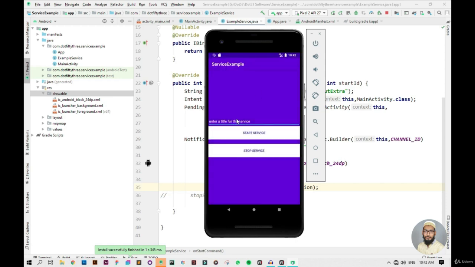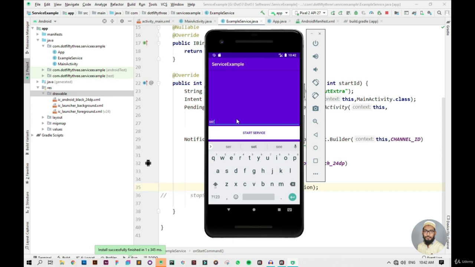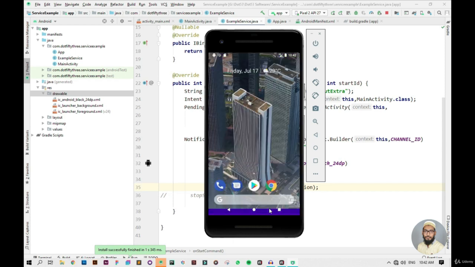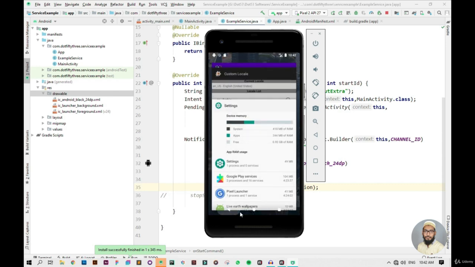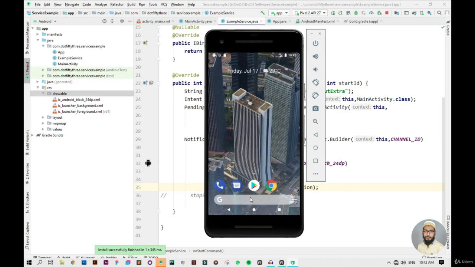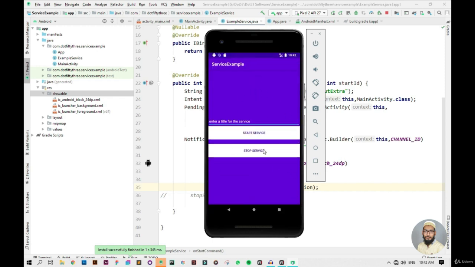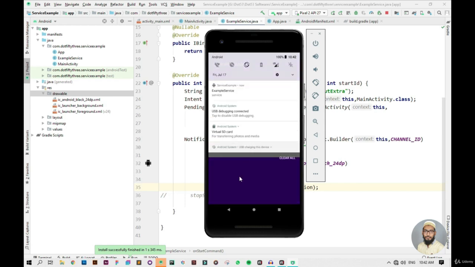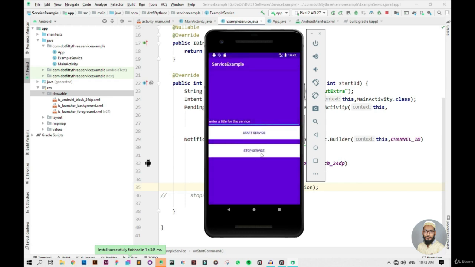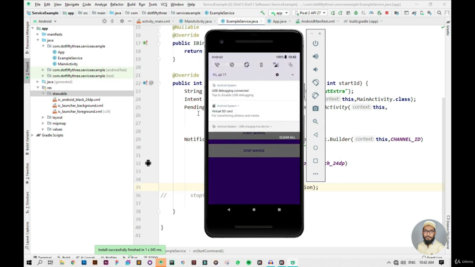Okay, so I want to show you one more thing, that if I start the service again, and now let me close this application and destroy it, as you can see, I completely destroyed my application from the memory, but still it is running. And now remember, we have made this service clickable. So if I click on this service, as you can see, it is opening the application for me. Now if I want to stop this service, I can just simply click on this stop service button, and now as you can see, my service is not running.